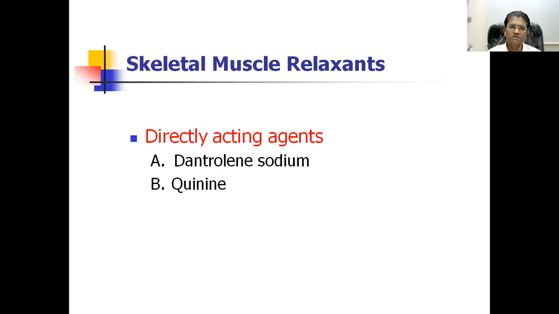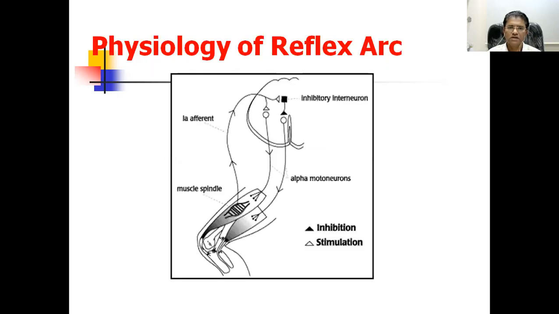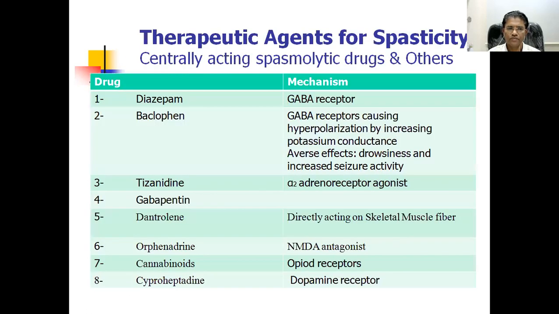There is another class of drug which directly acts on the skeletal muscle. In this category, dantrolene sodium is used therapeutically, and quinine also has some action. Dantrolene sodium is a special drug in that it acts on the spinal reflex as well as exactly at the actin and myosin site.